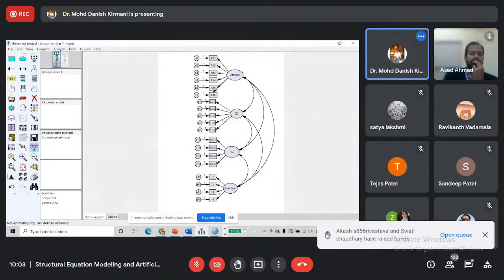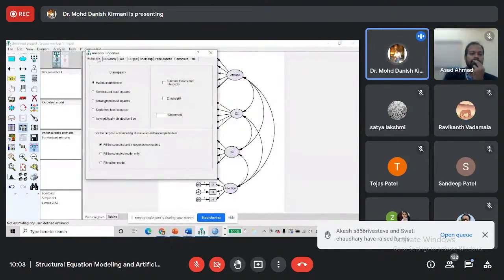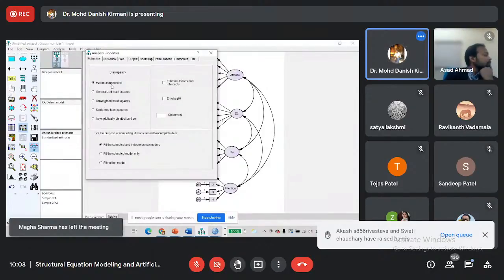Now we will go to the analysis properties. In estimation, there are many options: maximum likelihood, generalized least squares, unweighted least squares, scale free, asymptotically distribution free, estimate means and intercepts. We select maximum likelihood because with this method it is much easier to generalize the results to the whole population. That is why this method is most commonly used.